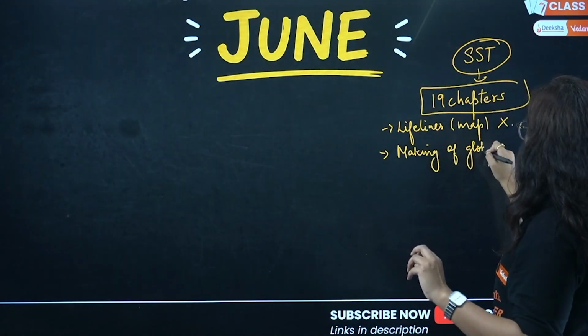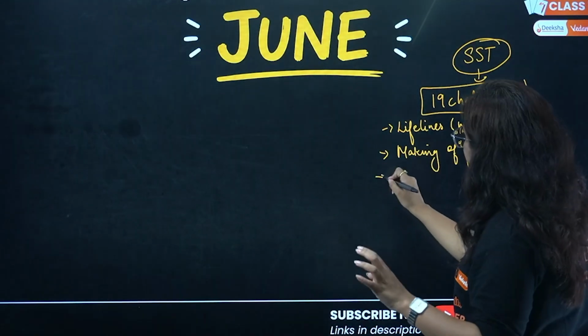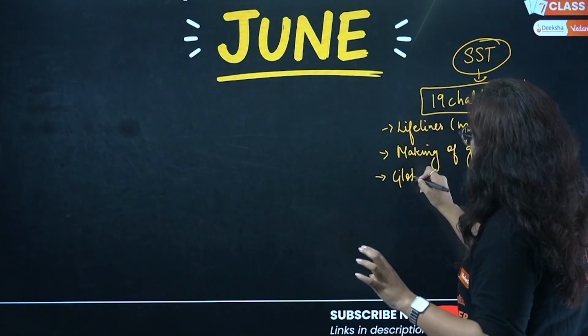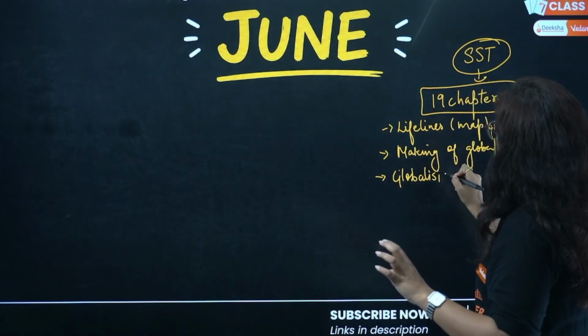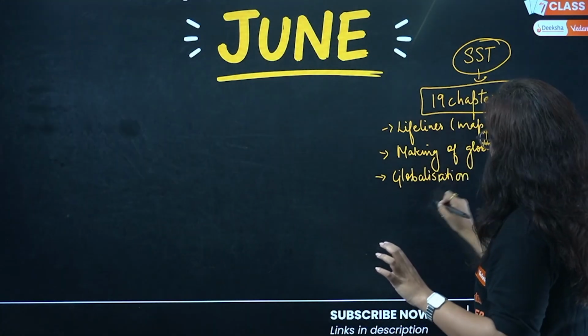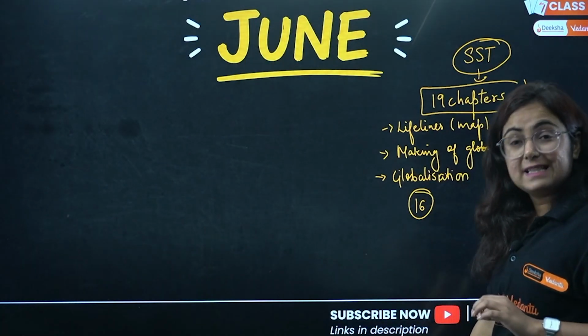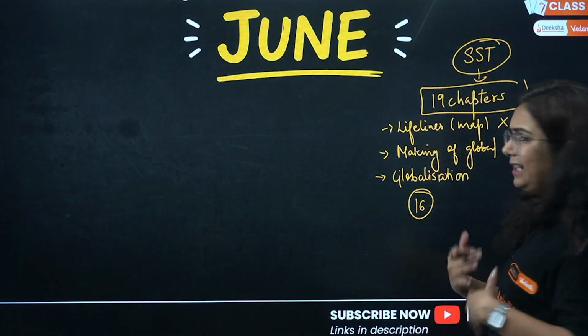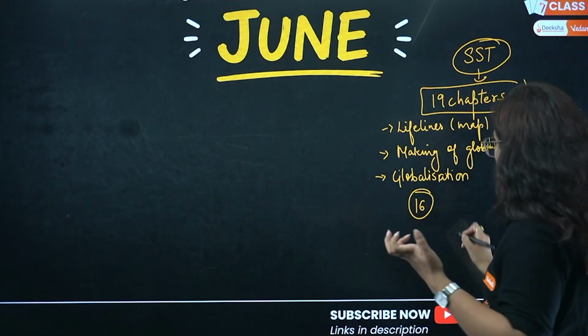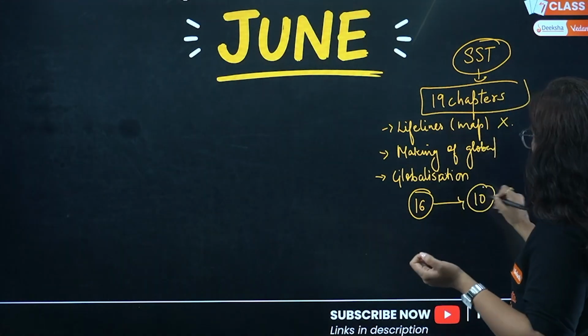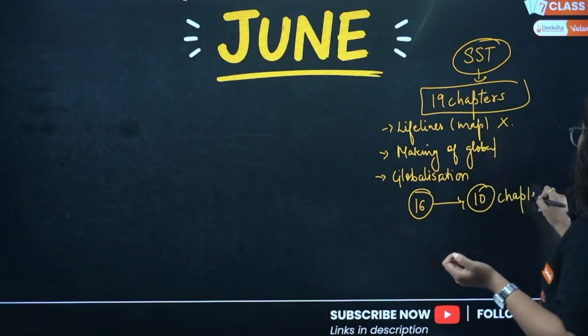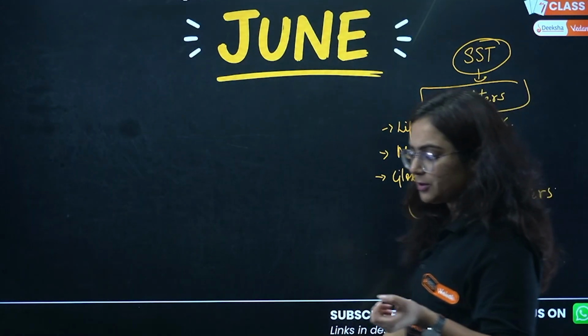Let's deduct this chapter. Then we have Making of a Global World, beta, only 3 topics are going to come. Let's release these 2 from the plan. And then Globalization, 1 topic is going to come in exams. So we are left with how many chapters? 16 chapters. I won't tell you to complete all of them in one go, but among the 16 chapters, we can complete 10 chapters. So it will be the same, 3 chapters in a month.